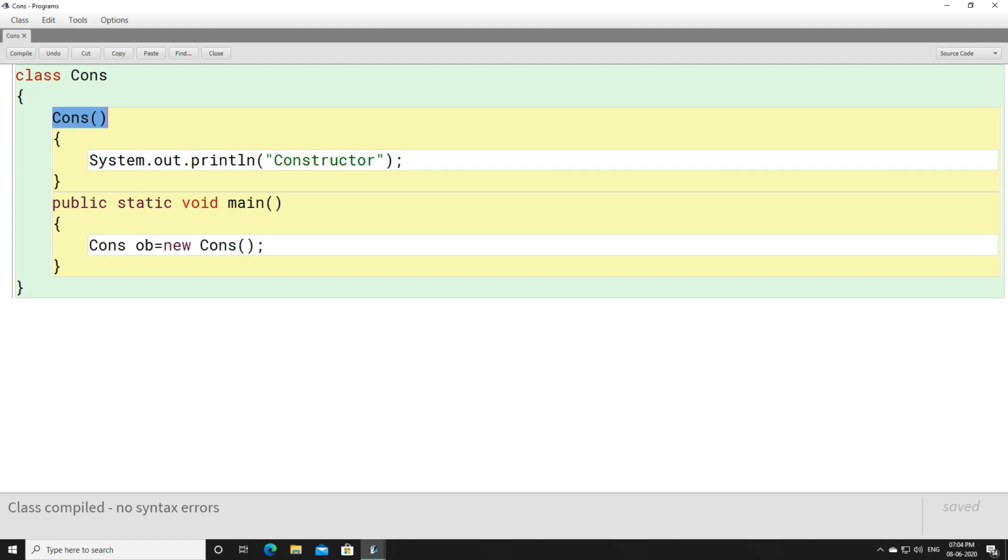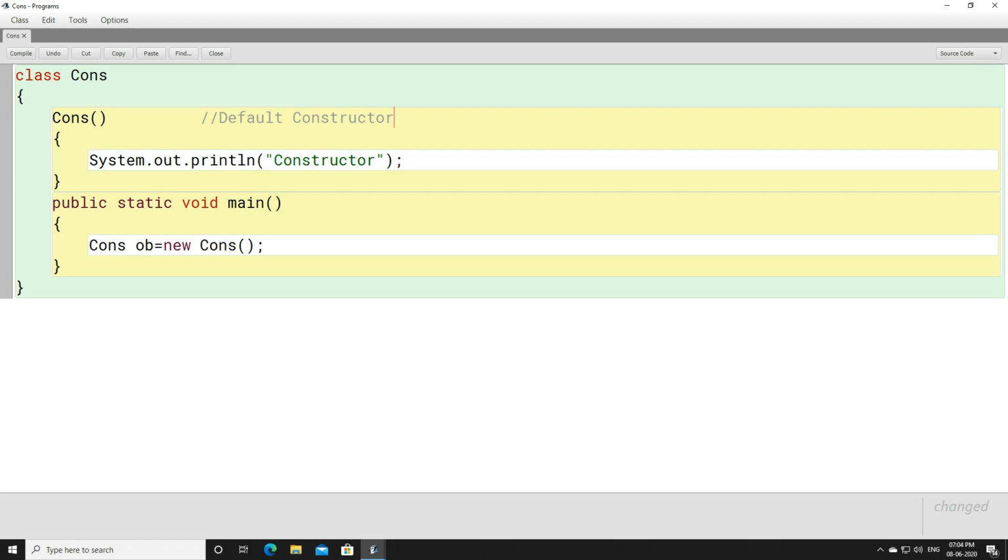This is called a default constructor. We will learn about the default constructor and the parameterized constructor in the upcoming slides, but right now you just remember this is called a default constructor. The name of this constructor is default constructor.